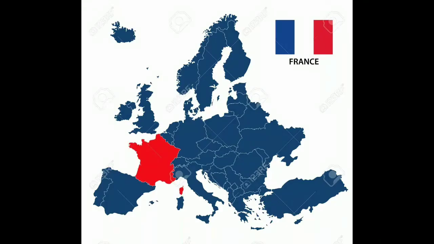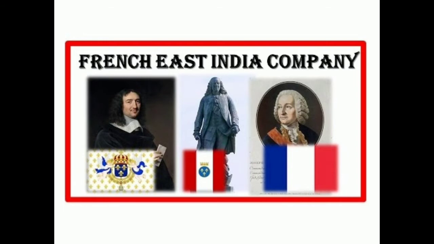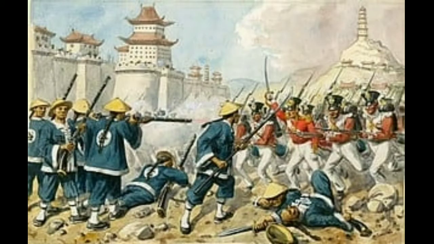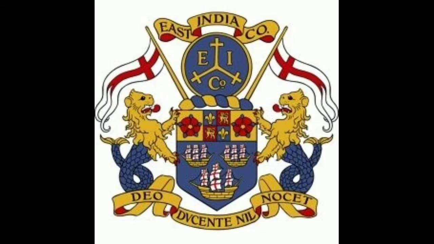The European traders formed their own companies to trade in India. The English traders formed the English East India Company and the French formed the French East India Company. Both companies fought against each other for many years to capture the trade in India. Each made efforts to establish its authority. They brought armies from England and France to help them in the fight. The companies acquired land in India and built their own forts to wage battle against each other.